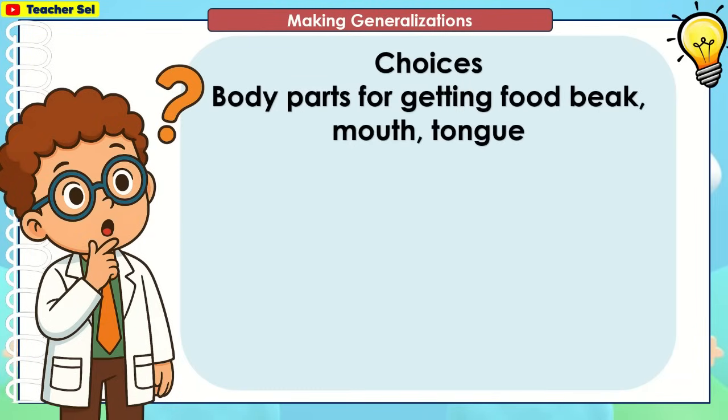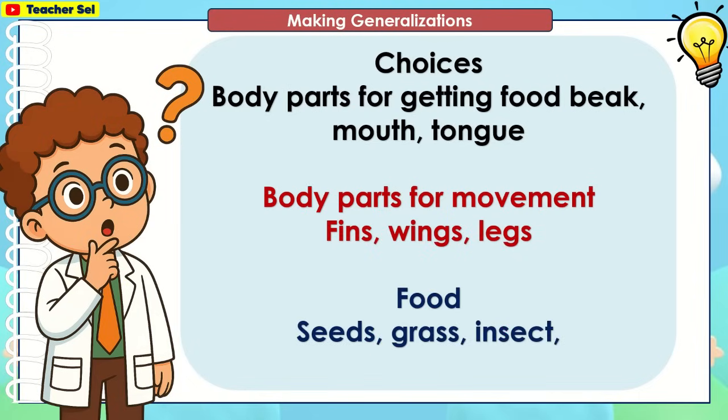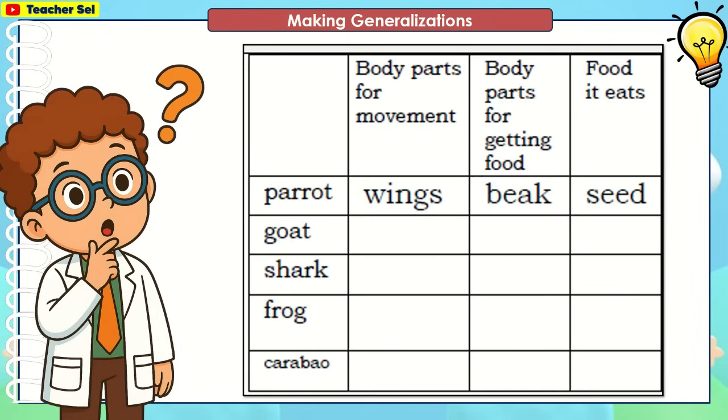For the choices, body parts for getting food: beak, mouth, tongue. Body parts for movement: fins, wings, legs. For food: seeds, grass, insect, and small fish. Here is the table.